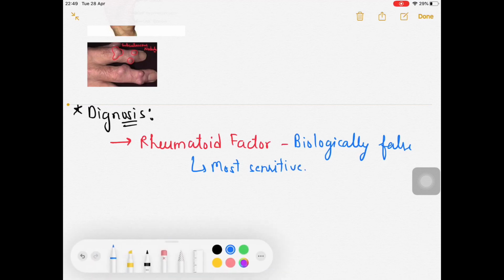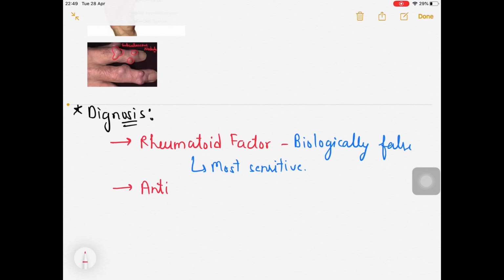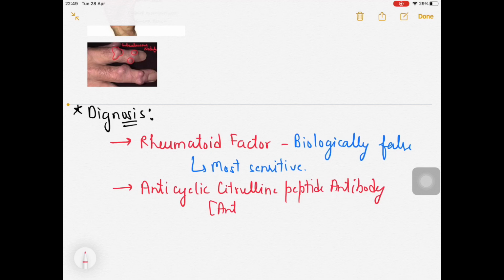Then we came to know about the other test, which finds an antibody. This is the anti-cyclic citrullinated peptide antibody, or in short, the anti-CCP antibody.